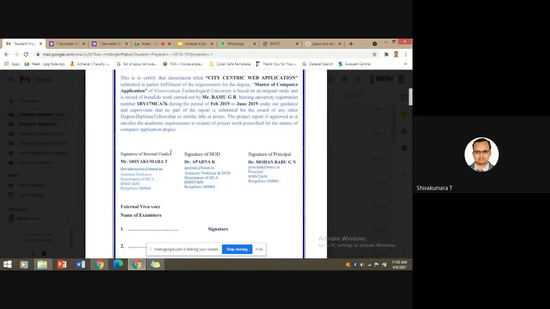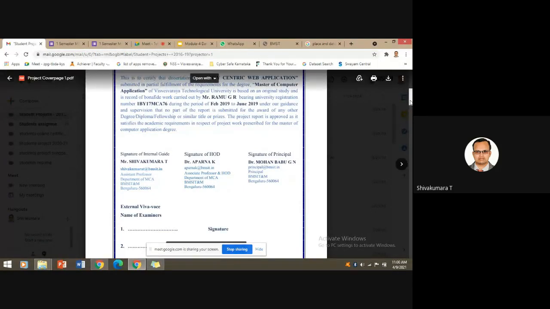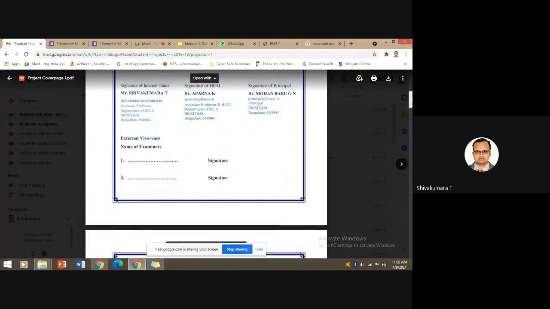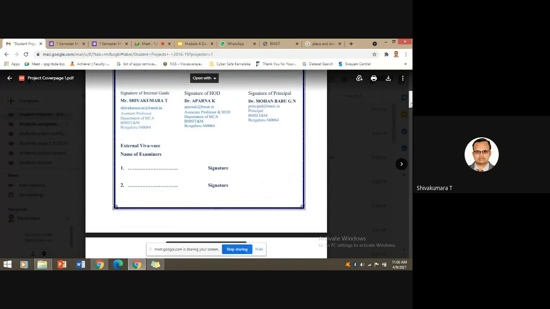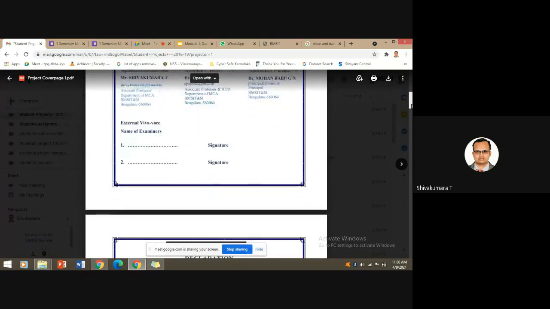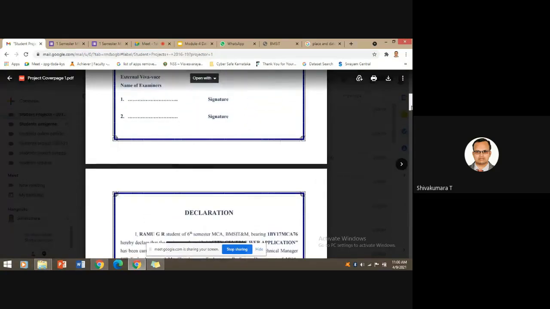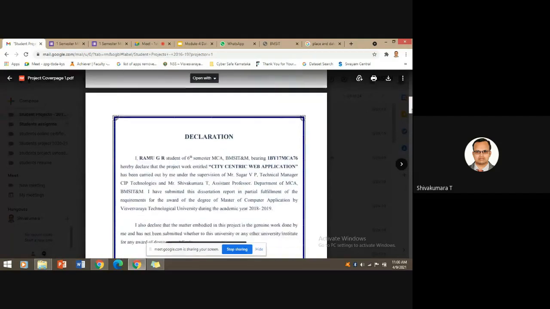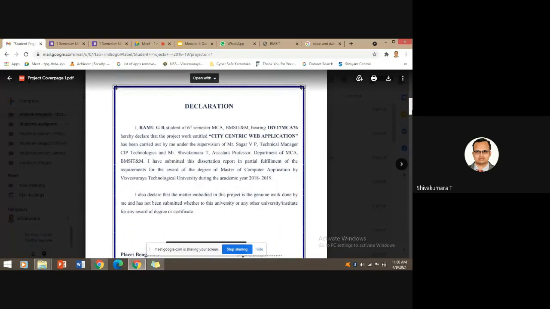The internal guide, the HOD, and the principal have to give their signatures. These are called the preliminary pages of the report: the certificate, and the declaration by the student who has done the project work.